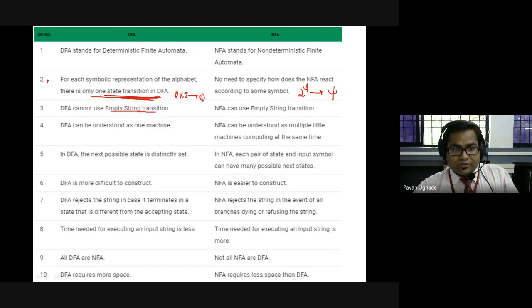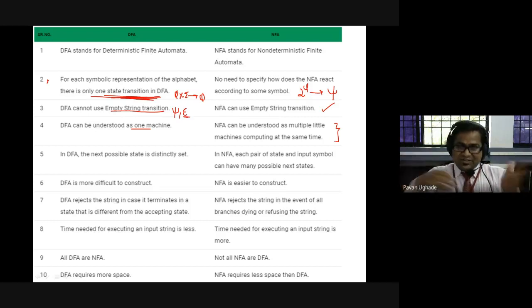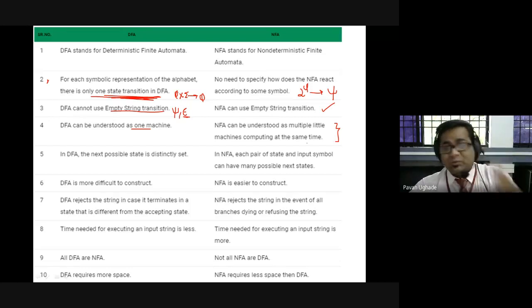DFA cannot use empty string transition, which is epsilon, as one of the alphabet. NFA can use empty string transition. How, I will see in the further classes about this epsilon. DFA can be understood as one machine, but NFA can be understood as multiple little machines running at the same time. As I say, there are multiple paths. It is not only one machine. It will be processed in parallel, so there will be multiple small machines.